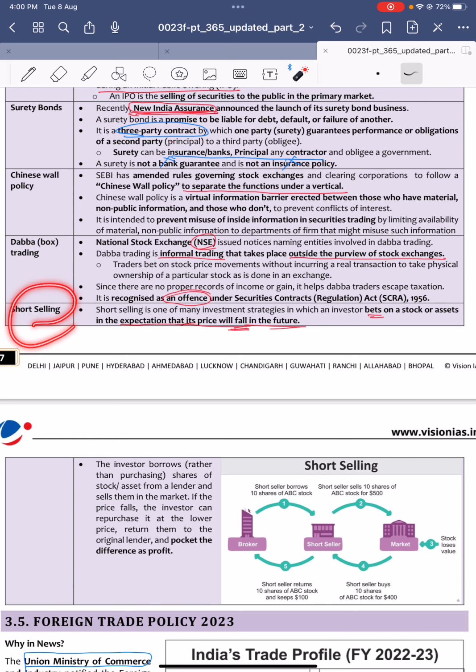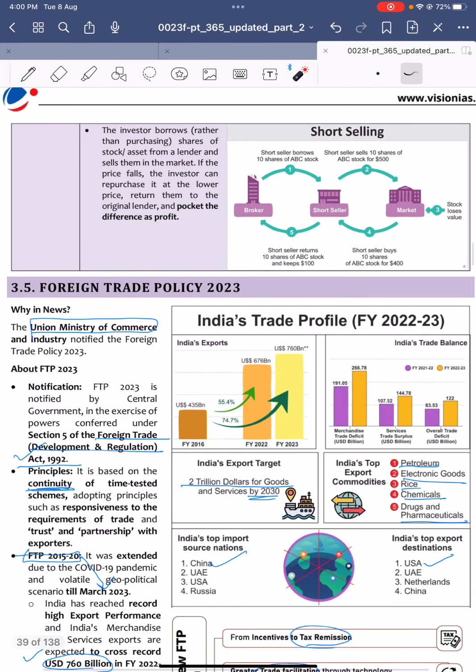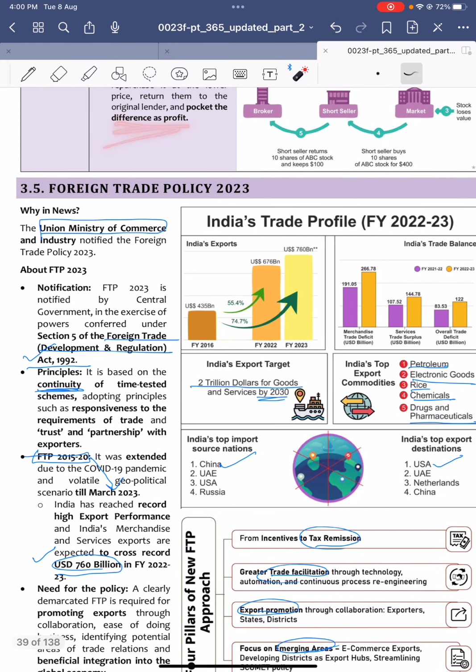Next, short selling. This is also very important, and it is recently in the news also. So what is short selling? A person invests or bets in some stocks expecting that their price will fall in the future. Whenever the price falls, he will sell, thereby selling at a lower price than what he purchased, and that difference is considered as profit.